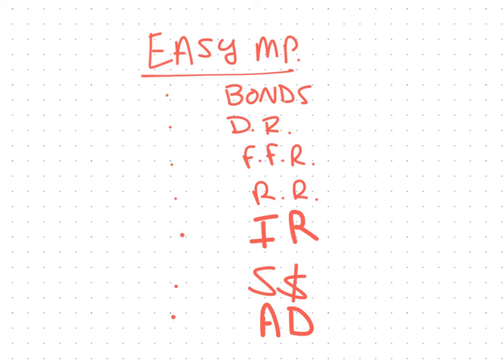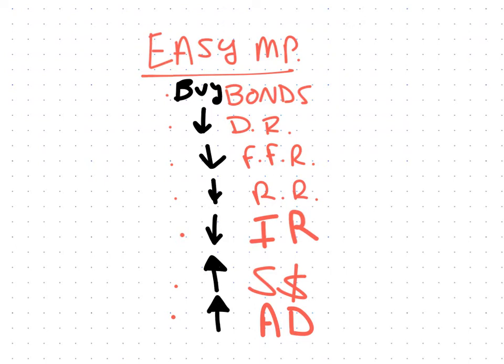To enact easy money policy, what the Fed would do is buy bonds from the public to increase the money supply, lower the discount rate, lower the federal funds rate, which helps to lower interest rates in general, and lower the reserve requirements so there's more loanable funds available. All of these have the effect of lowering interest rates, and the Fed would be trying to increase the supply of money, so more money in circulation hopefully means more spending, and when the economy spends more, there's more aggregate demand.